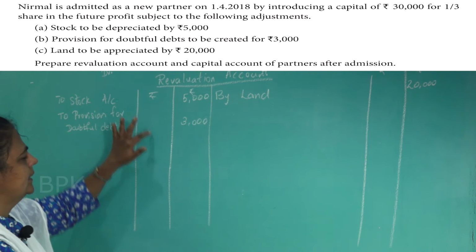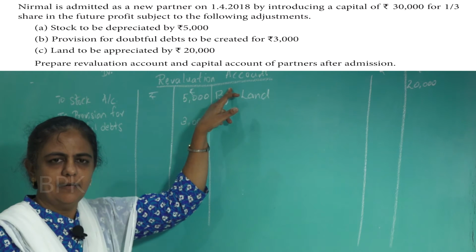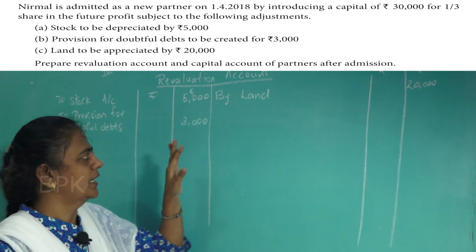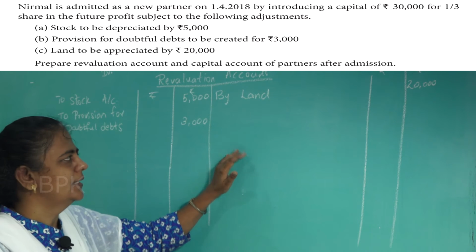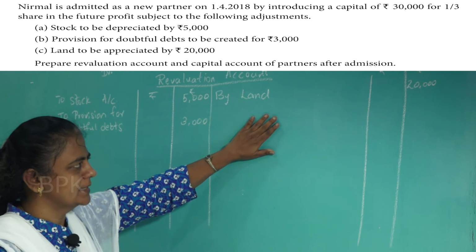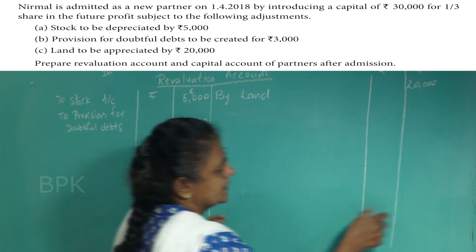Only three adjustments. When you are preparing the revaluation account, keep in mind only the adjustments whatever are given, that we are going to show in the revaluation account. If there is profit, put it on the credit side. If there is loss, you put it on the debit side. Now which side is greater? Credit side is greater.